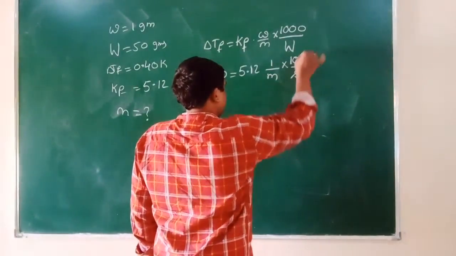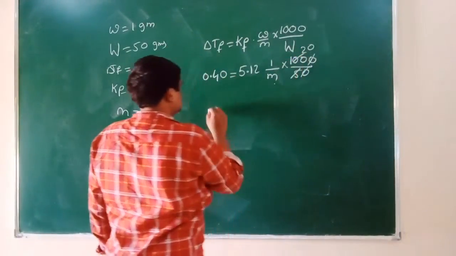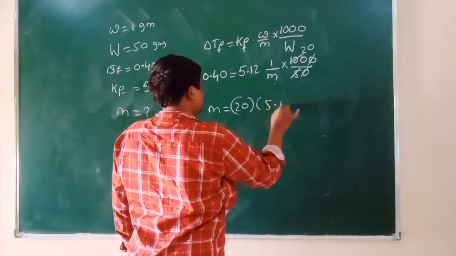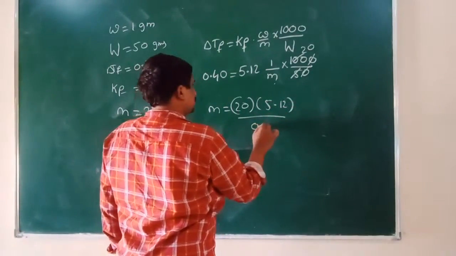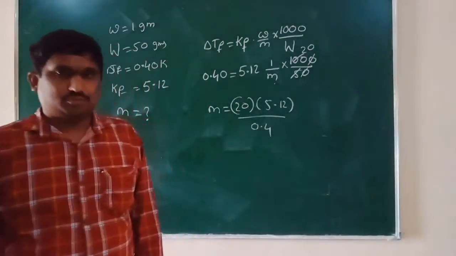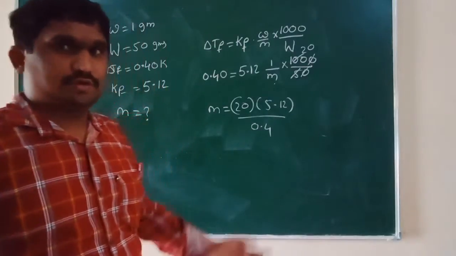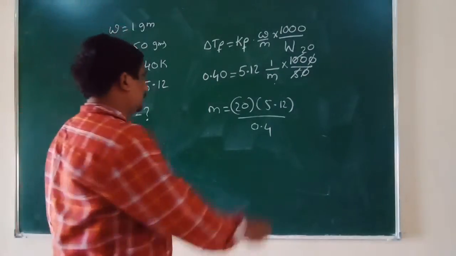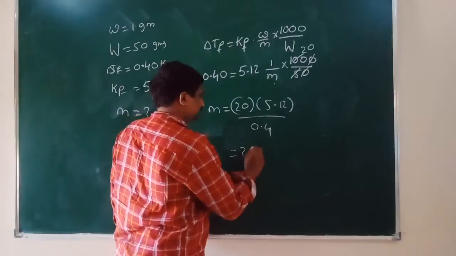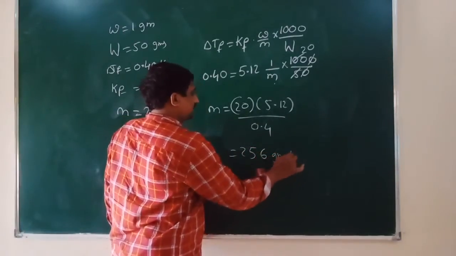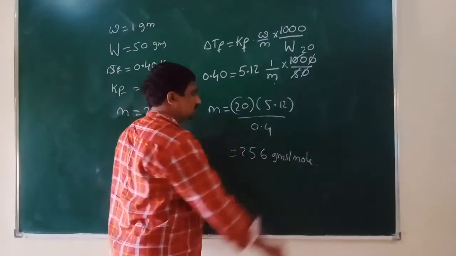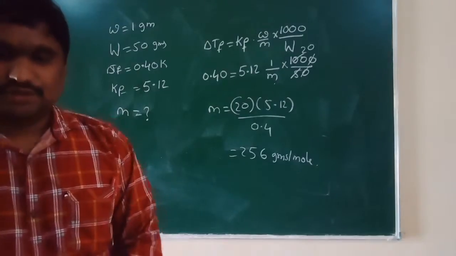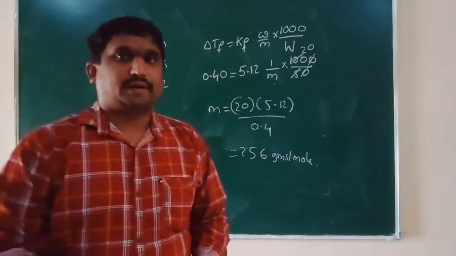The zero will be cancelled, and 5 will cancel 100, giving 20 times. So m is equal to 20 into 5.12 divided by 0.4. If you do this calculation, the molar mass of the solute is found to be 256 grams per mole. So this is example number 2.10 in our textbook.